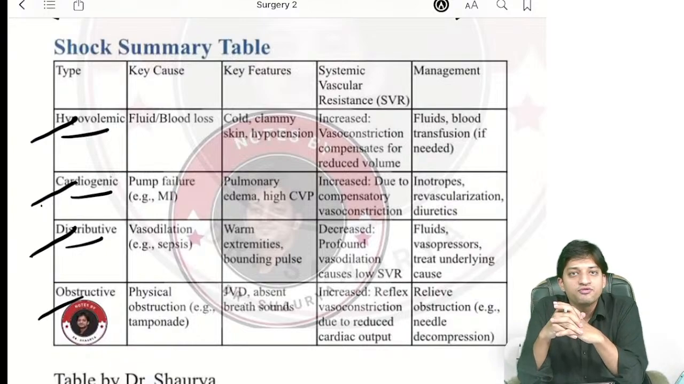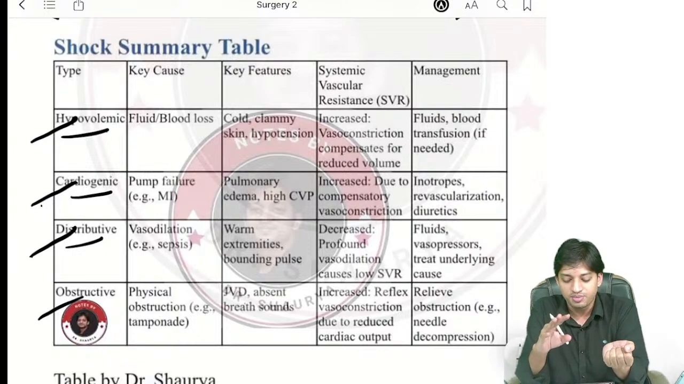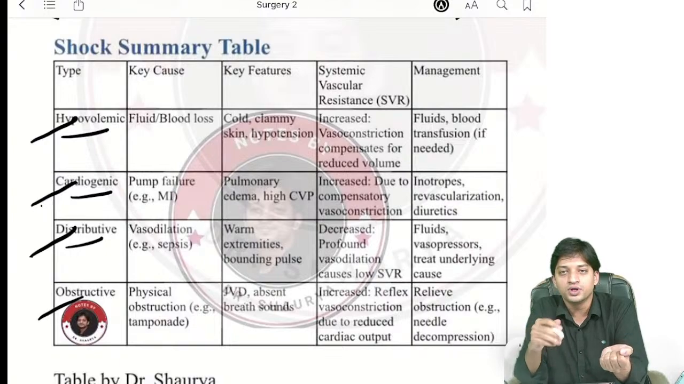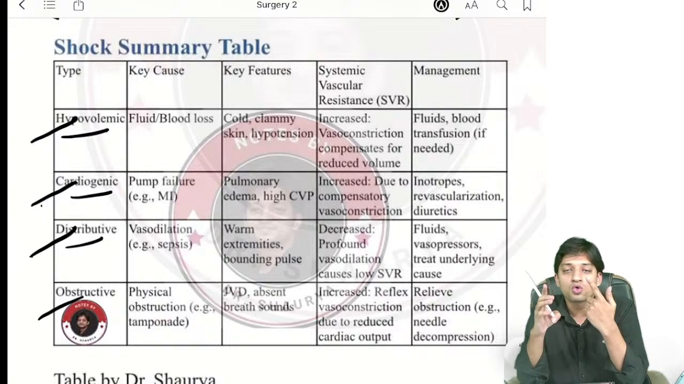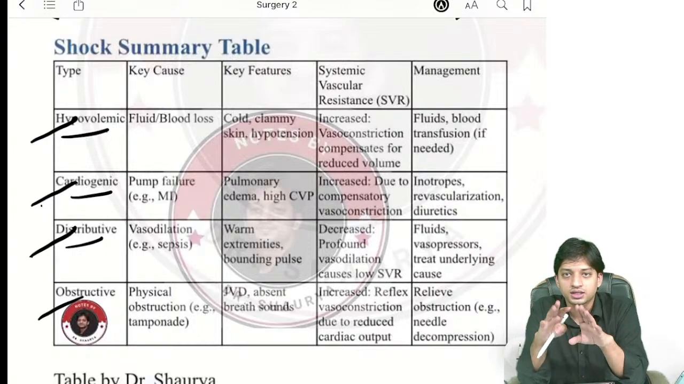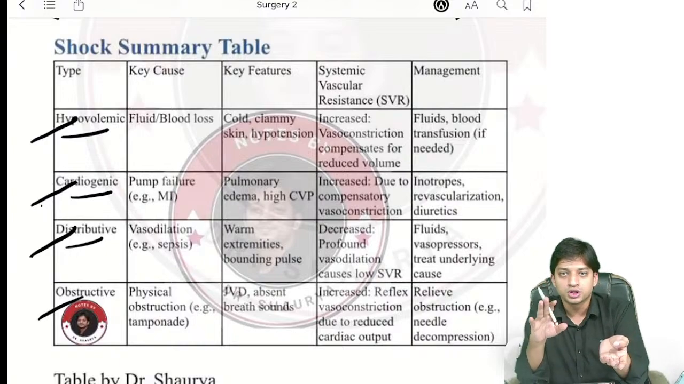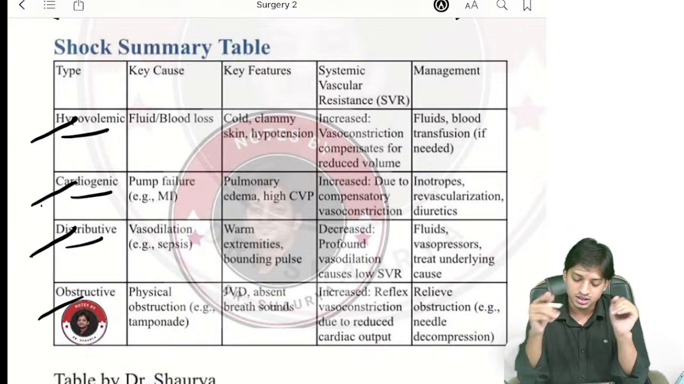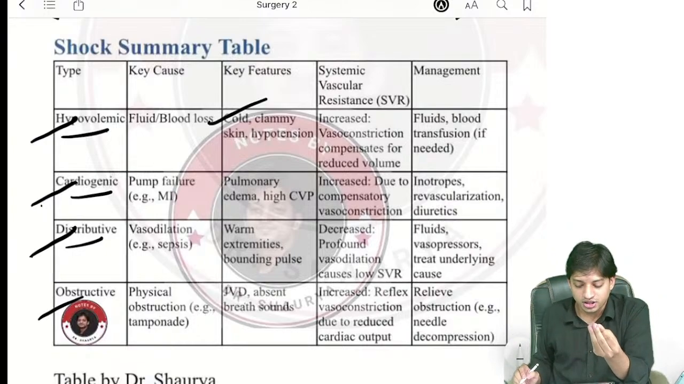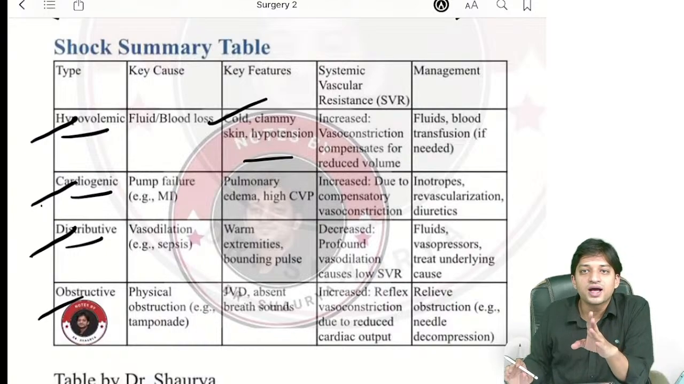Now, the key features will be, you will see the peripheries. If there is loss of blood and fluid, what will happen? The body's priority is to supply blood to the core or the vital organs, that is the brain, the kidneys, the liver, and the heart, right? So in the peripheries, the blood supply will be reduced. So in hypovolemic shock, you will have cold, clammy hands, right? Hypotension will be there.